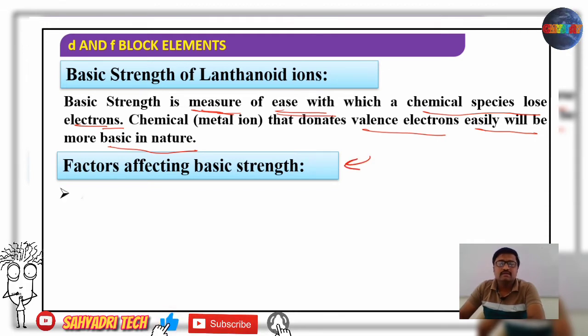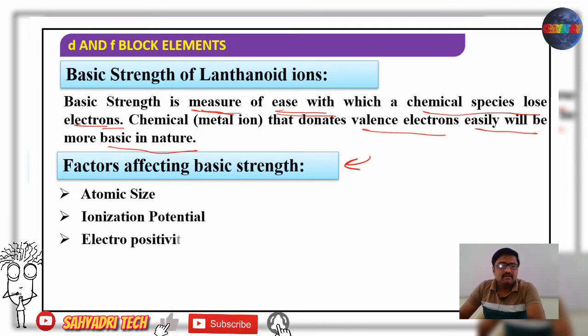The first one is atomic size, then ionization potential or ionization energy, and electropositivity. So for smaller size, what happens? Nuclear charge is more. Nuclear charge is more means electrons are tightly held. Electrons are tightly held means they are removed with difficulty. They lose electrons with difficulty. This means as size increases, basic strength increases. As size decreases, basic strength decreases. So both are directly proportional.